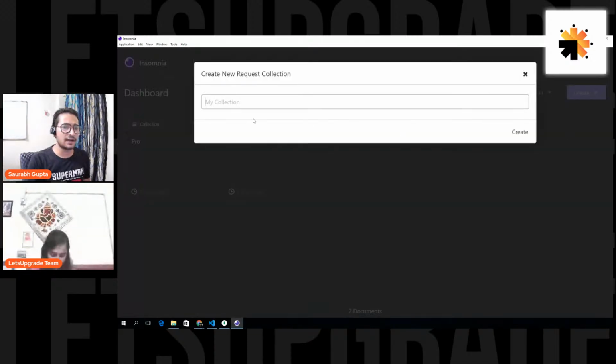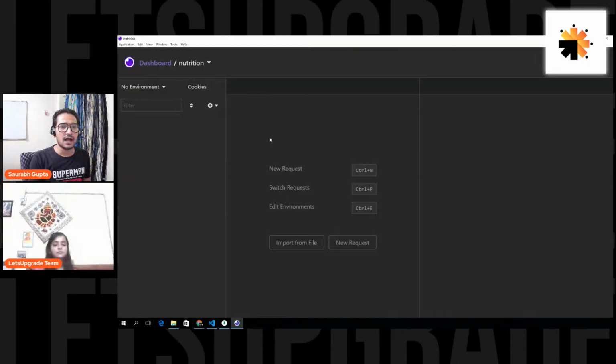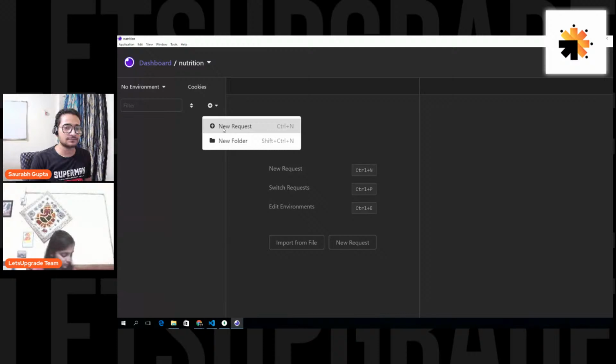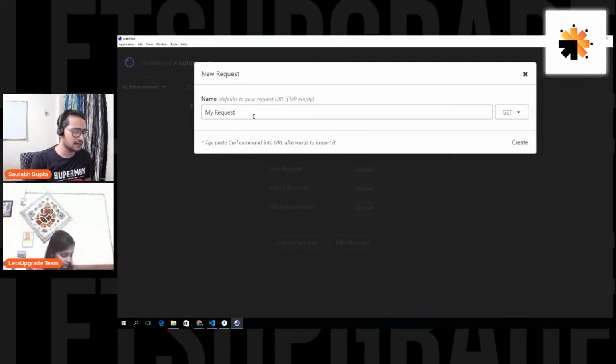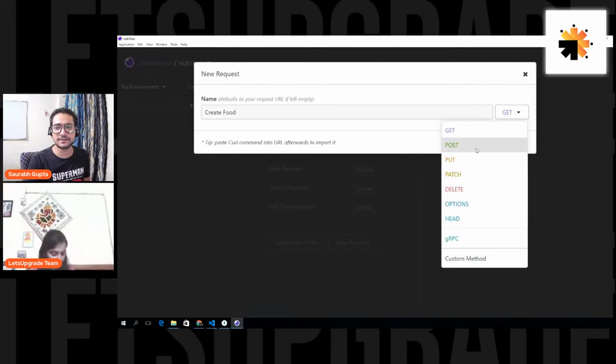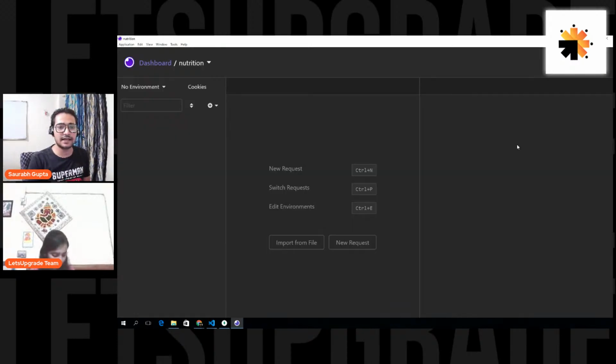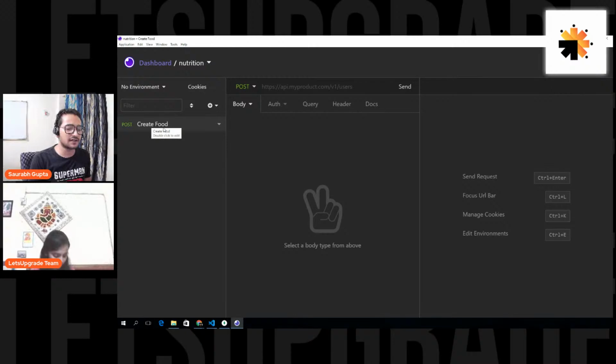I'm going to name it, because I'm going to send requests using the Insomnia tool. So I'll name it nutrition again, because this is for the nutrition project. Create. And here, I'm inside the nutrition project. Now I can go here and say I'm creating a new request. You can name it anything. I'm going to name it create food, and it will be a post request. So I'll select post, create, and here I have this route.